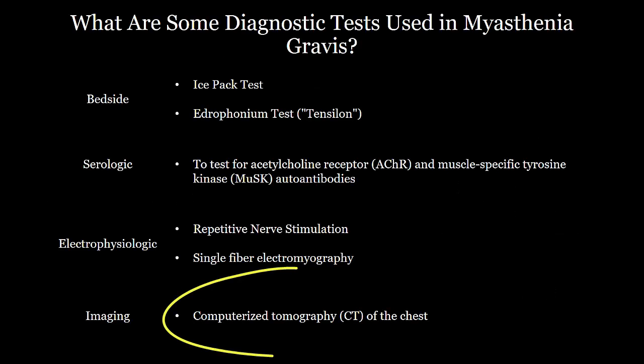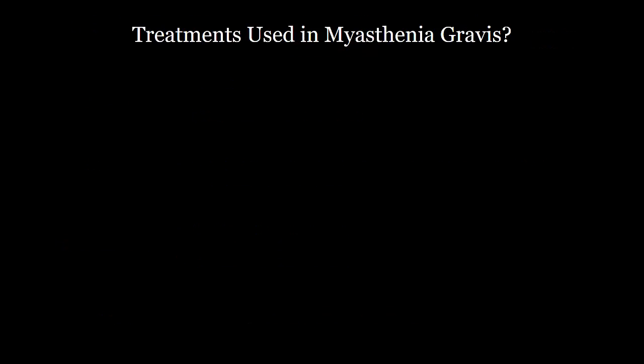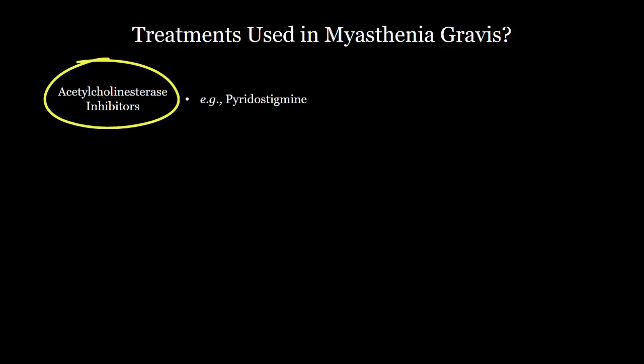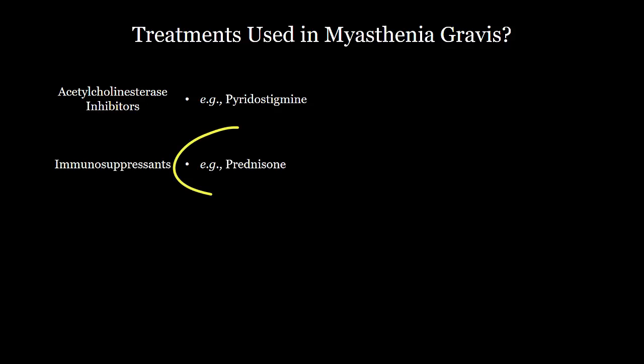And lastly, there's imaging. Imaging of the chest, which can be accomplished with computerized tomography, is important to detect the presence of a thymoma, as myasthenia gravis can be a paraneoplastic syndrome secondary to this. And now for treatment. There are a variety of treatments that we can use in patients with myasthenia gravis. For symptomatic improvement, acetylcholine esterase inhibitors, such as pyridostigmine, can be used, sharing the same mechanism of action as edrophonium. Immunosuppressants, such as prednisone, can be used as chronic immunomodulatory therapy, which makes sense because this is an autoimmune disorder.